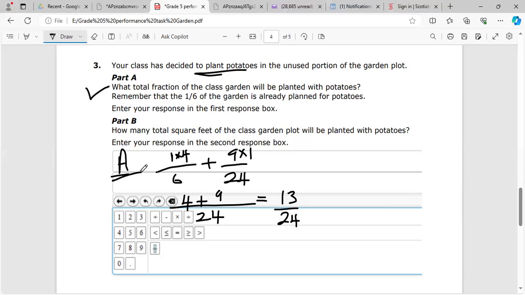It says how many total square feet of the class garden will be planted with potatoes. Bear in mind, what is the total area of the entire garden? What did we get the area for up the top? Let me just carry you back up the top.